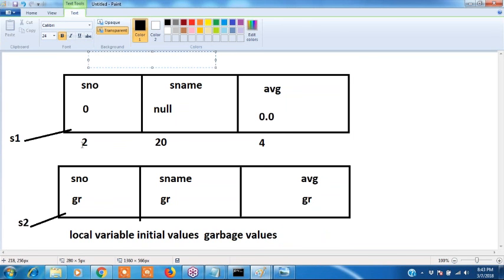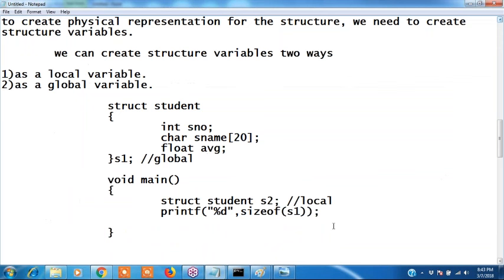Okay, S1 takes 2 plus 20 plus 4 bytes. For S2 also 2 plus 20 plus 4 bytes. Total 26 bytes will be allocated. The size of S1 is nothing but the size of S number plus the size of S name plus the size of average. Now how many bytes will be allocated in total? 2 plus 20 plus 4, total 26 bytes. Okay, write this and draw this diagram.